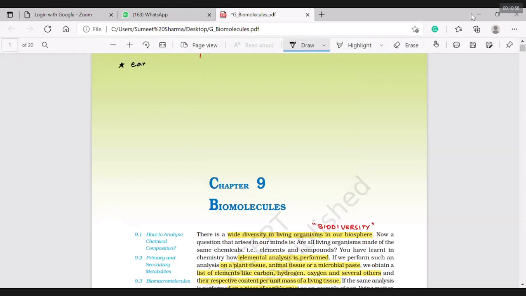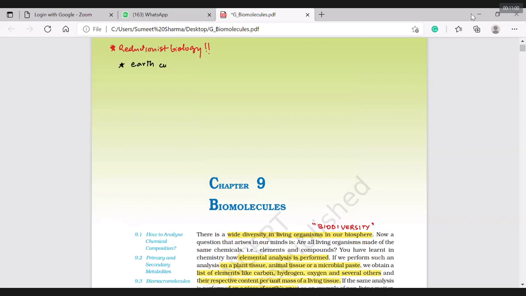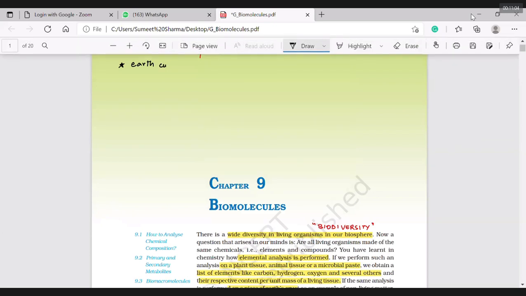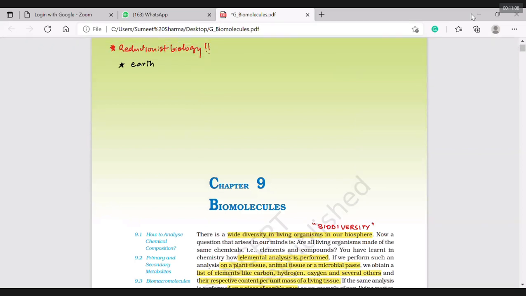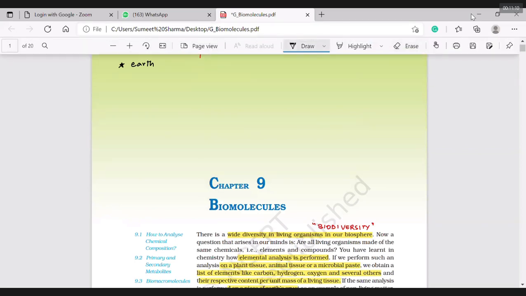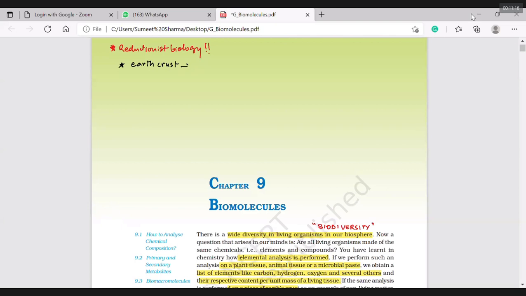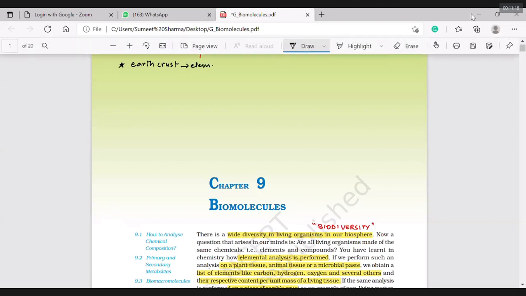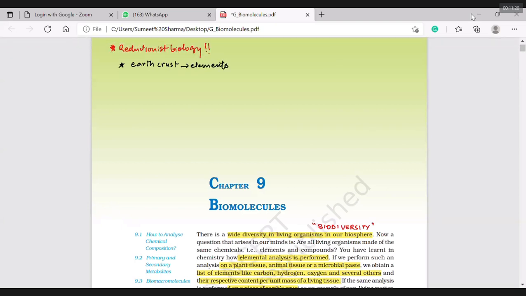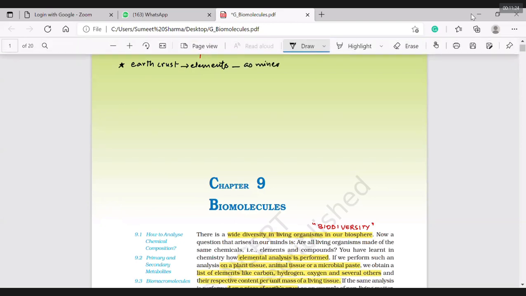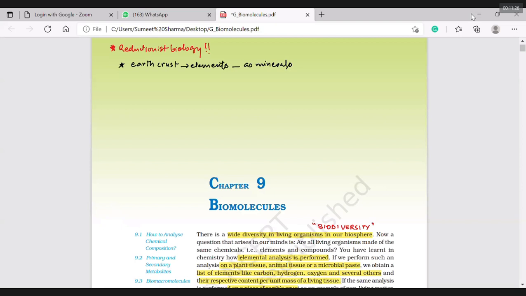The things that are obtained from earth crust are called minerals. Not all elements that are present in my body are minerals. Earth crust, elements, as minerals, right?